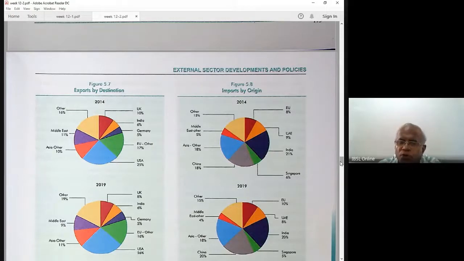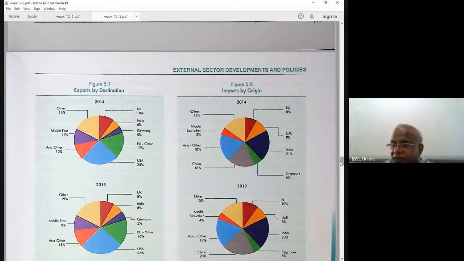Imports by origin: you can see imports from the UAE 8%. EU countries 17%, exports higher than the imports. Then you can see India. India purchases 6% of our exports, but we import 21% from India.